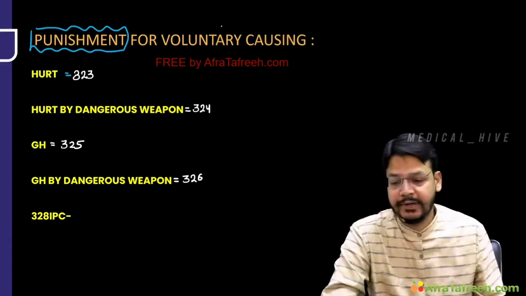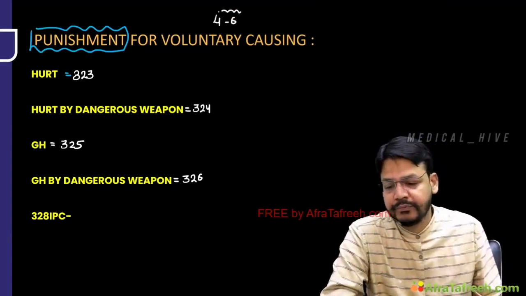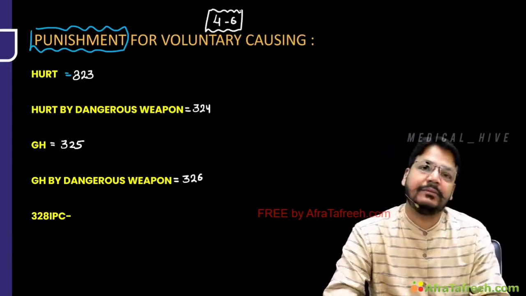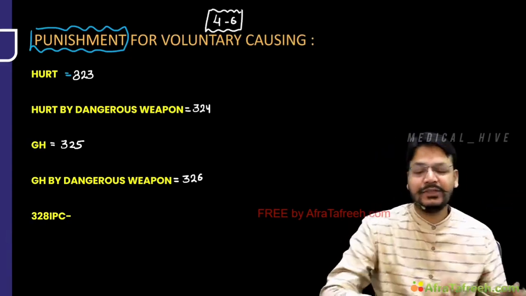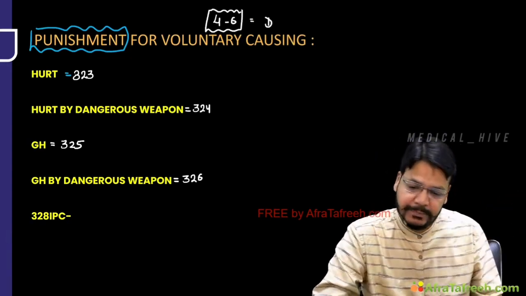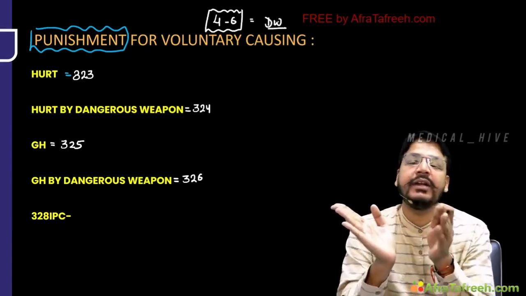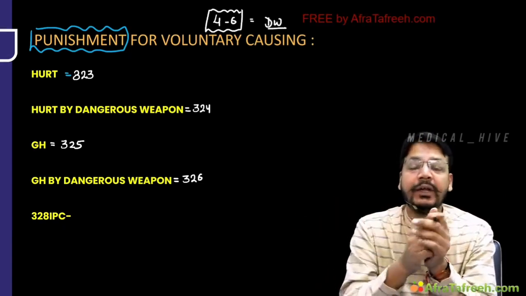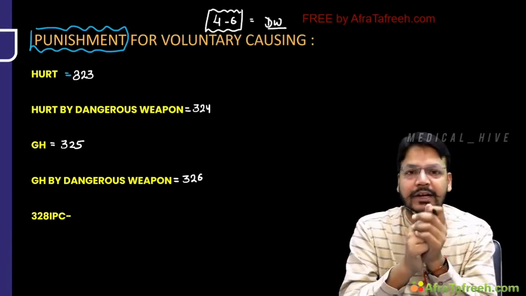I am telling you very simple thing. Chauka chakka, 4 and 6. If you want to hit 4 and 6, you require dangerous weapon. So 324 is a hurt by dangerous weapon and 326 is a grievous hurt by dangerous weapon.